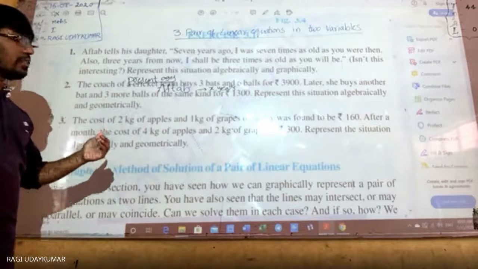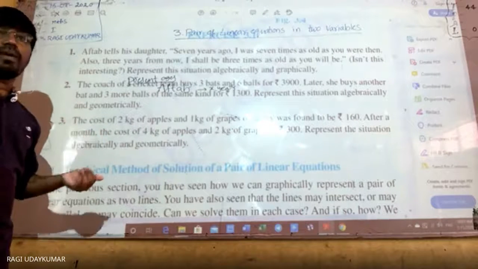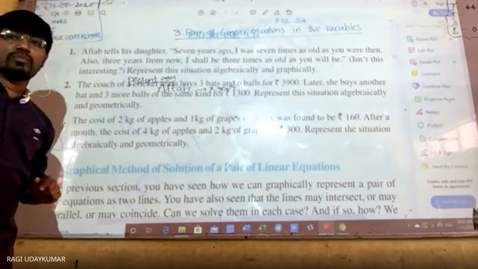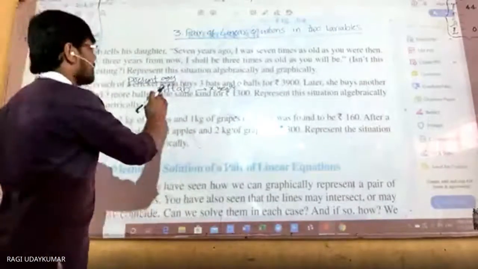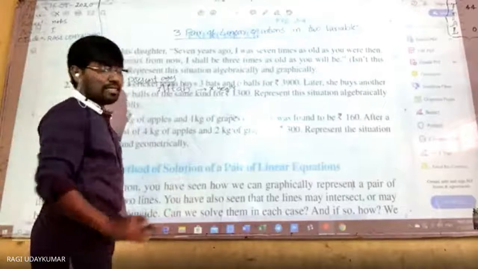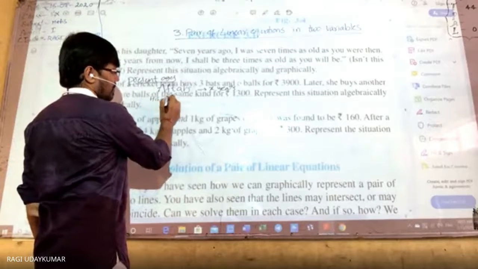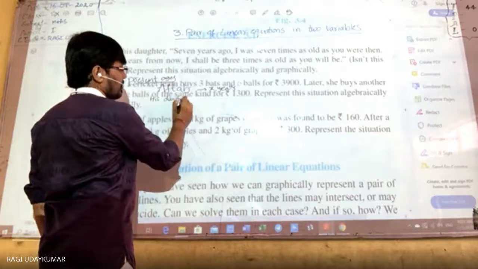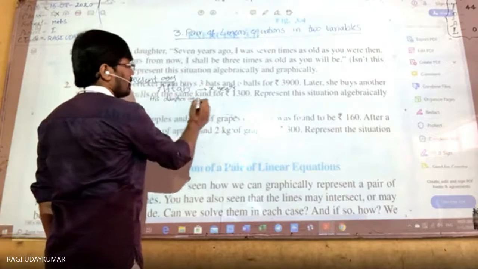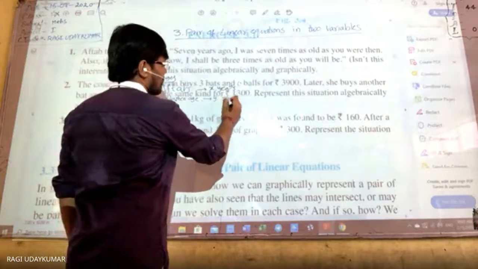So let us consider a linear equation in 2 variables, which means we need to consider 2 variables. Let us consider Aftab's present age as x years and his daughter's present age as y years.